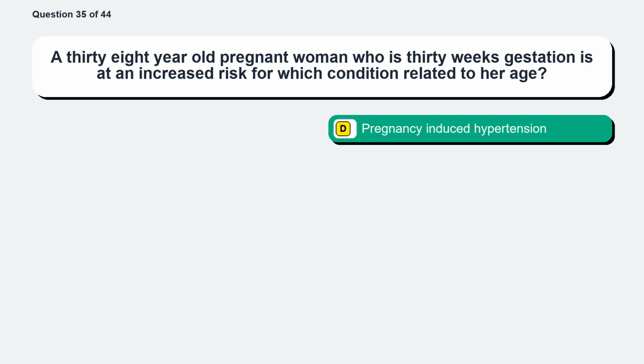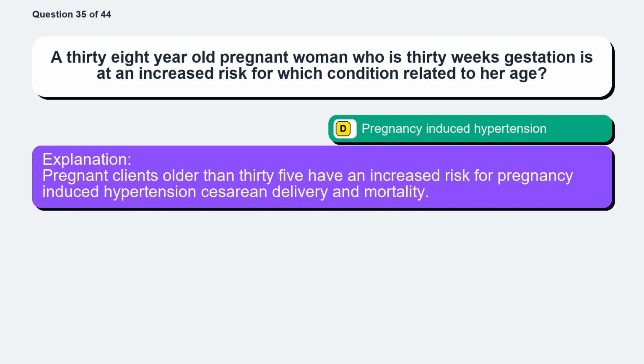The correct answer is option D, pregnancy-induced hypertension. Pregnant clients older than 35 have an increased risk for pregnancy-induced hypertension, cesarean delivery, and mortality.